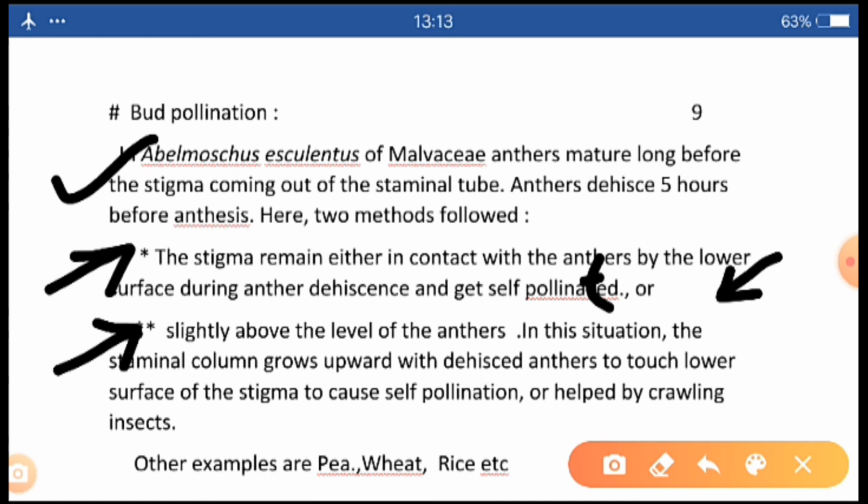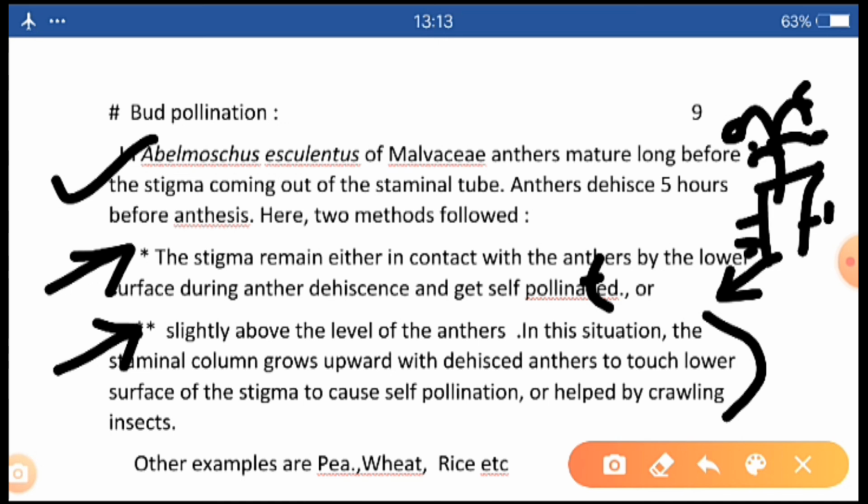But in the second part, the stigma remains slightly above the staminal column. This one is the staminal column, and these are the stamens with reniform anthers, and this one is the stigma. So in this case, insects like ants or honeybees will help in the process of pollination. And bud pollination is also performed by pea, wheat, rice, etc.